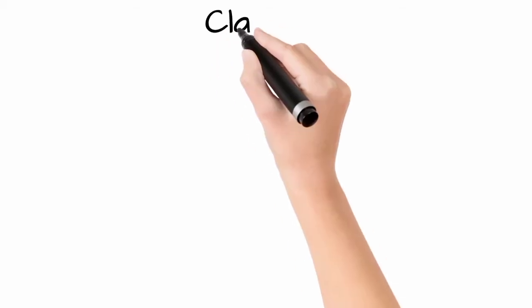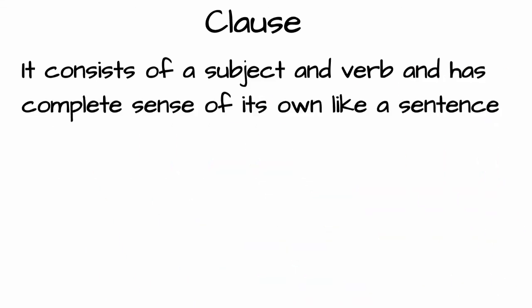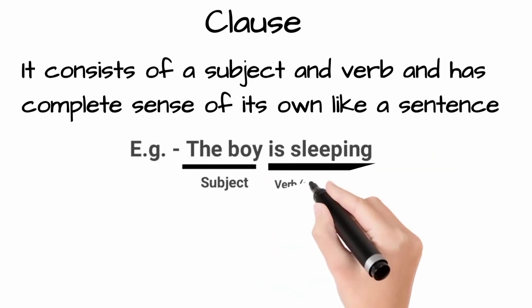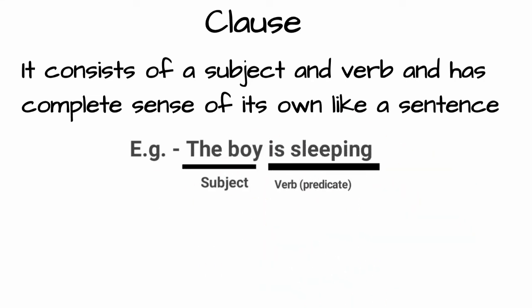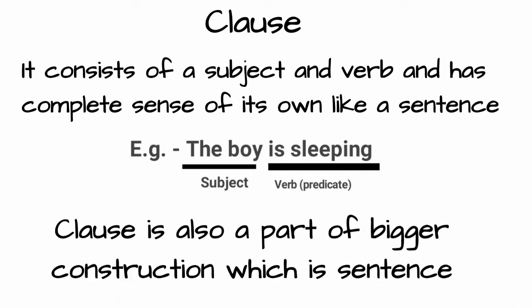On the other hand, a clause is a group of words that consist of a subject and a verb. For example, the boy is sleeping. Here, the boy is the subject and is the verb, and it is a clause and can also be considered a sentence too. We can also say that a clause is a group of words having a subject and a predicate of its own but forming part of a bigger construction, that is a sentence.